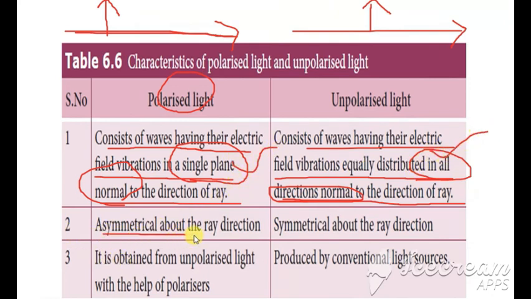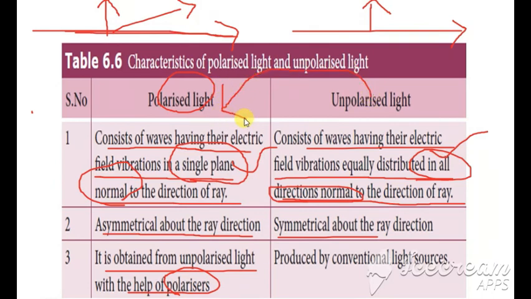Next, polarized light is asymmetrical about the ray direction, so it is not symmetrical. Unpolarized light is symmetrical. Polarized light is obtained from unpolarized light with the help of polarizers. So from the unpolarized light we get polarized light. And unpolarized light is produced by the conventional light source. From this unpolarized light we get polarized light with the help of polarizers. Clear with what is polarized and unpolarized light? This will be asked as a difference.